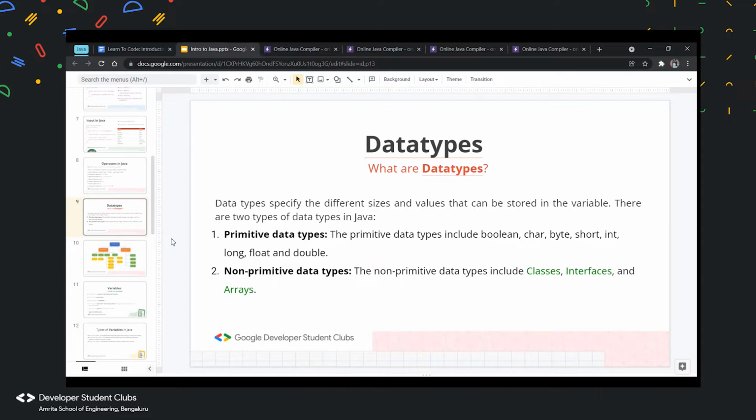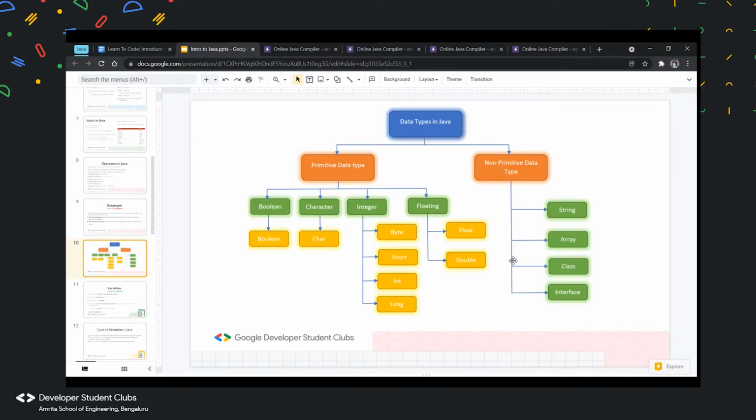Data types basically specify the sizes and values that can be stored in a variable. In Java, we have two types of data types, which are primitive and non-primitive. Primitive data types are the building blocks of data manipulation, and these are the most basic data types available in the Java language. As you can see in this next figure, primitive data types include Boolean, character, integer, and floating point.